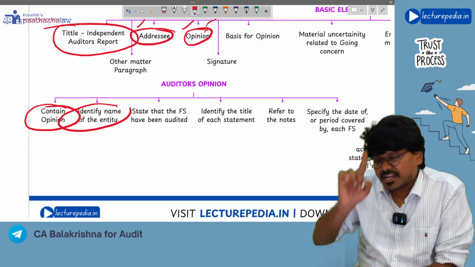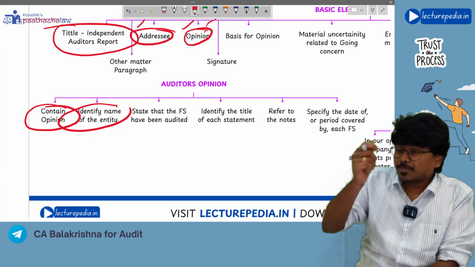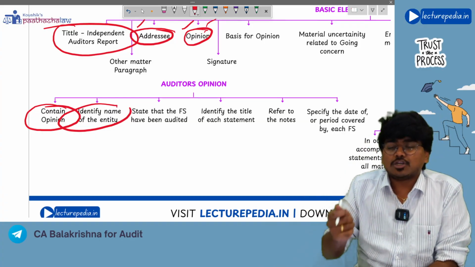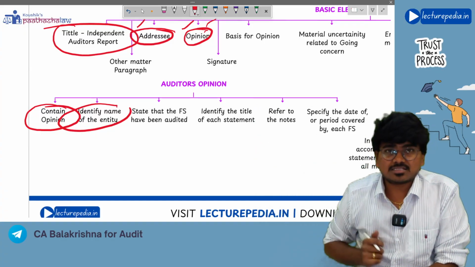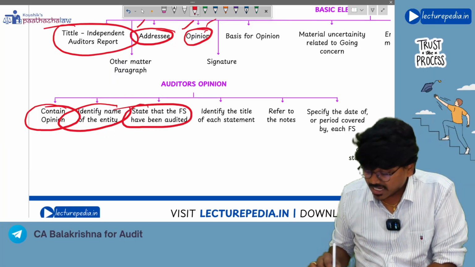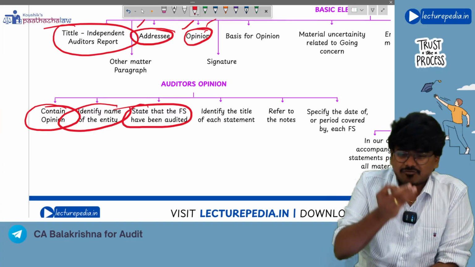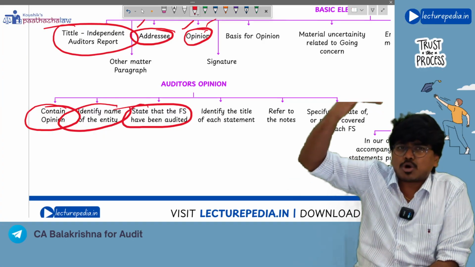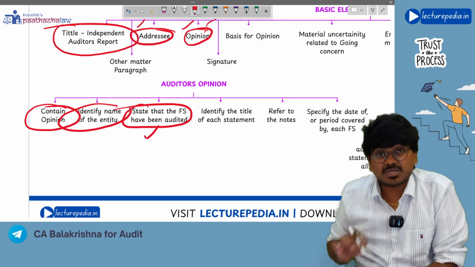Next, identify the name of the entity. If you are doing the audit of Reliance Industries, then in the opinion paragraph you should identify that we are auditing the financial statements of Reliance Industries, like this. The name of the entity should be identified. Next, state that financial statements have been audited. In this opinion paragraph you have to clearly mention that we have audited the financial statements of so and so company. This also should be stated.